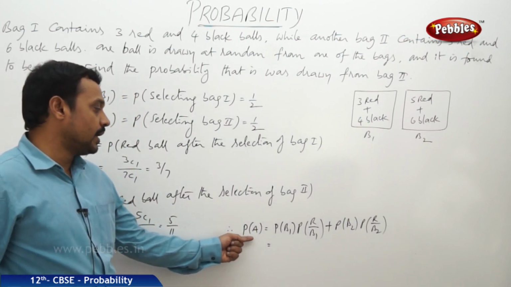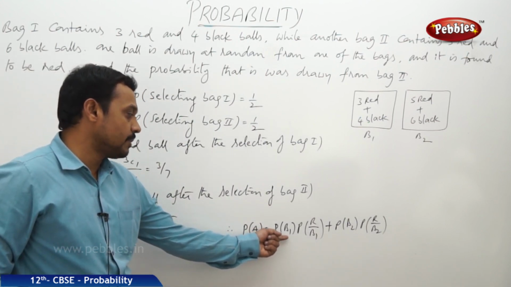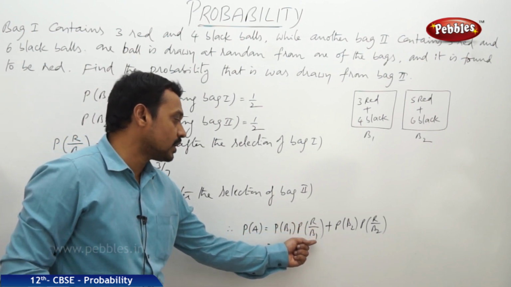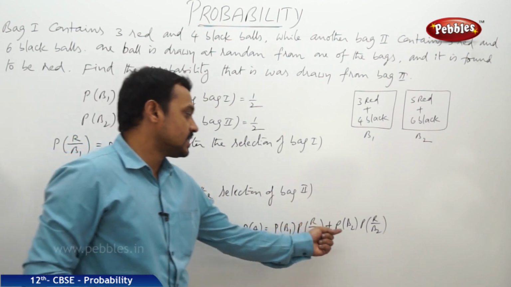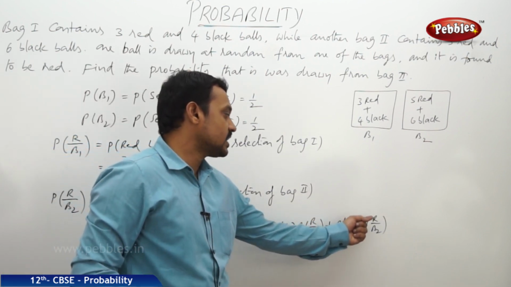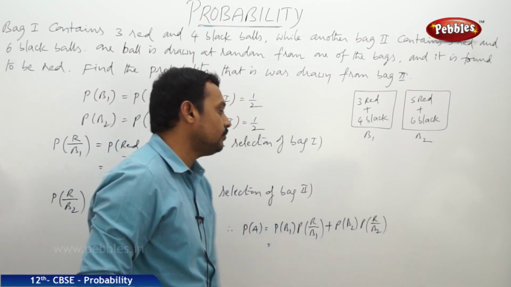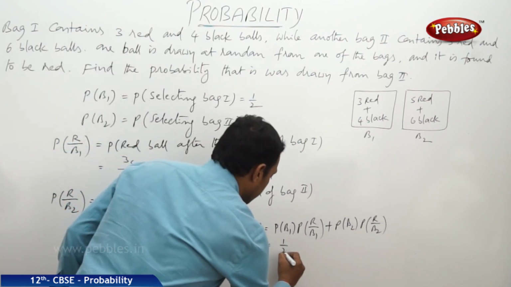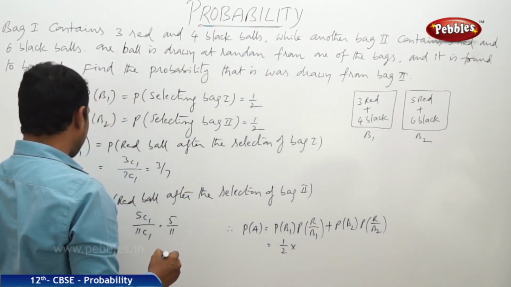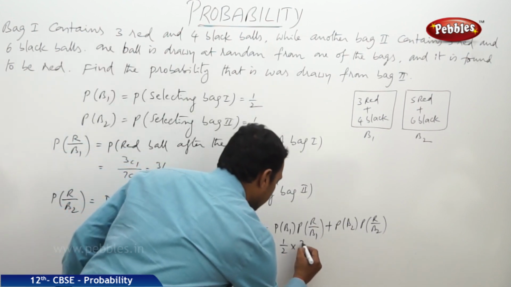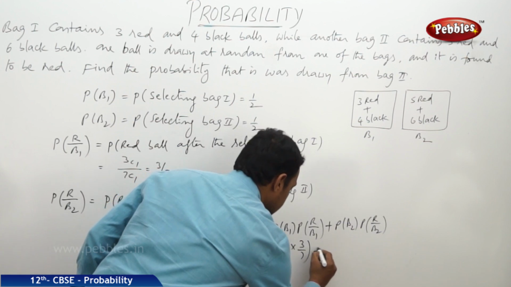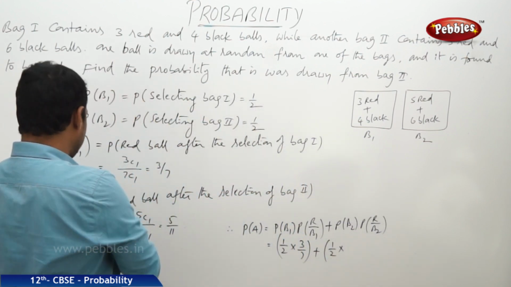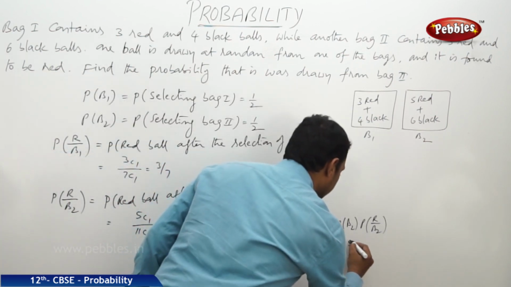So the total probability is the selection of the first bag into the selection of the red ball after the selection of bag 1, and the selection of the second bag and the selection of the red ball after the selection of the second bag. Now P of B1 is equal to 1 by 2 into P of R by B1, which is 3 by 7, plus 1 by 2 into P of R by B2, that is equal to 5 by 11.